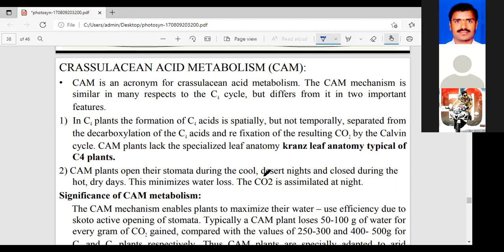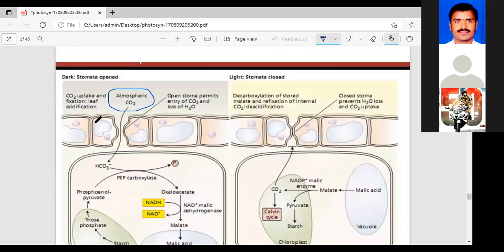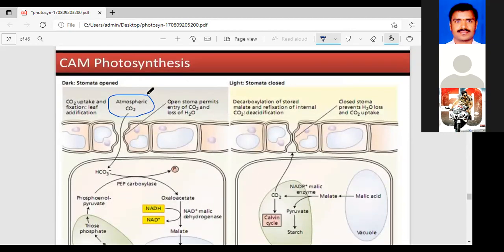In the examination, they ask about the example of CAM plants: at what time the stomata are open and closed. These things are important. And see here the mechanism. First, absorption of the atmospheric CO2. I'll always explain that it is the bicarbonate ions that absorb the atmospheric CO2, not directly absorbing the carbon dioxide.